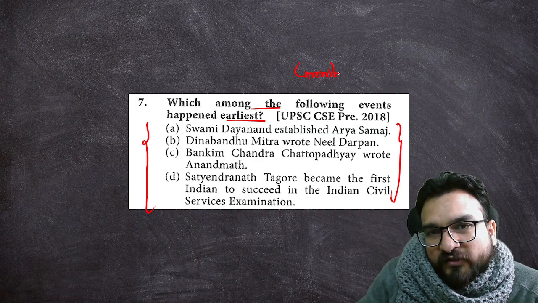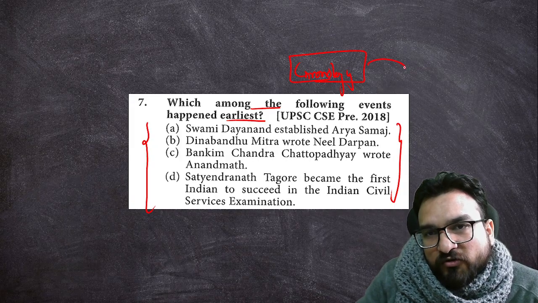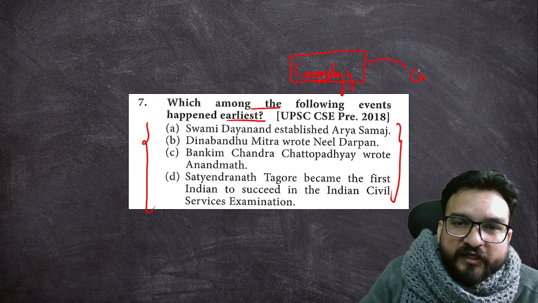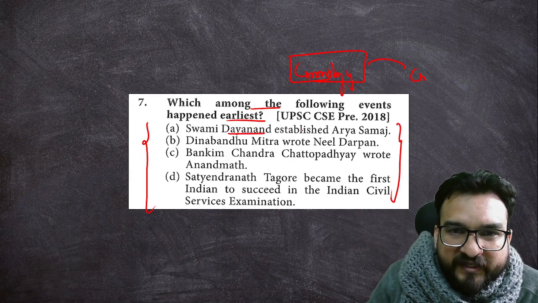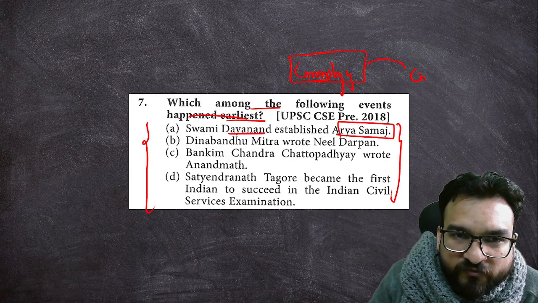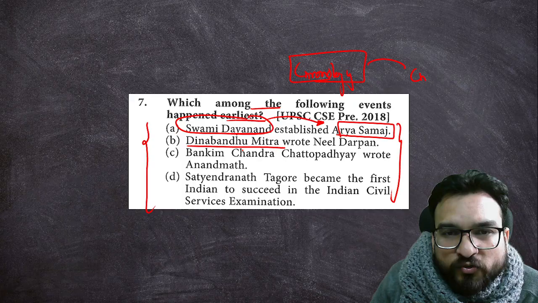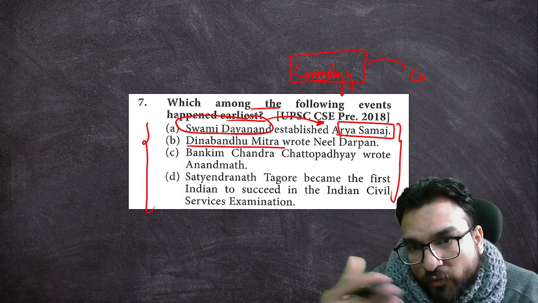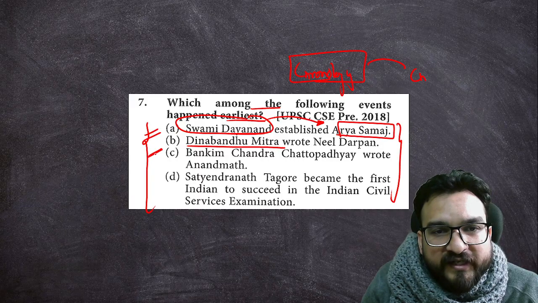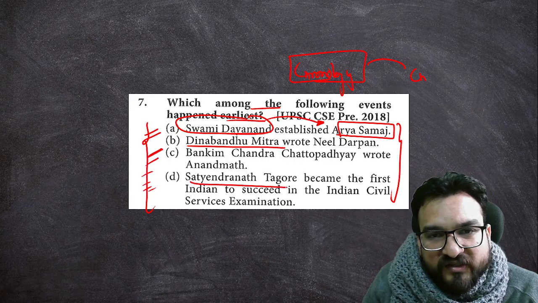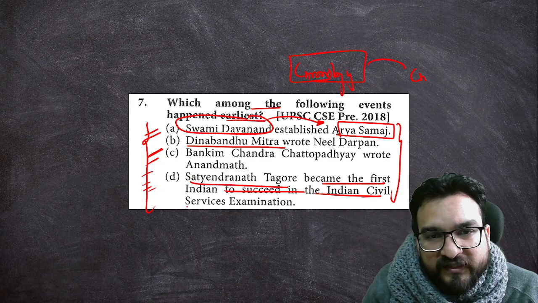One question from modern history is fixed on chronological orders, right? One question is fixed, I'm telling you. So Swami Dayanand established Arya Samaj. First of all, who was Swami Dayanand and what is he related to? Dinabandhu Mitra. Your job is to understand more about this because UPSC have already asked about these things, guys. Satyanath Tagore became the first Indian to succeed in the Indian civil services.